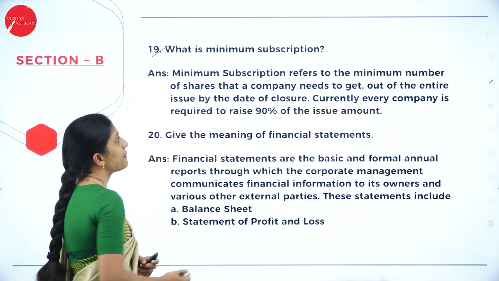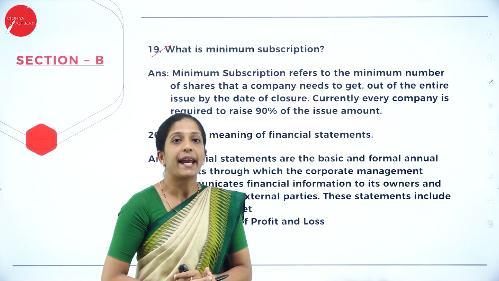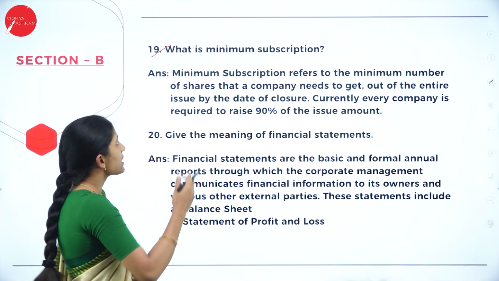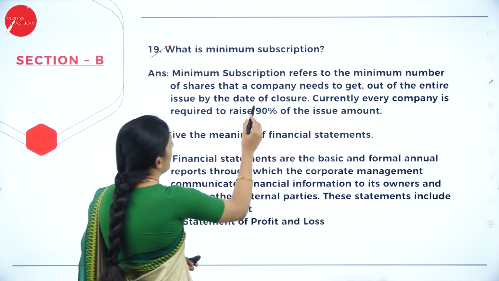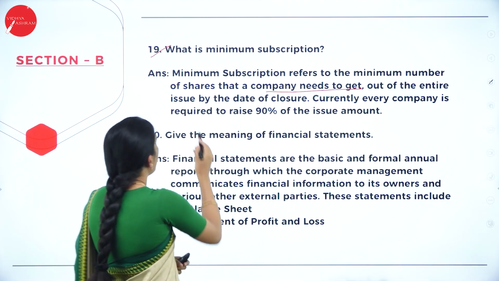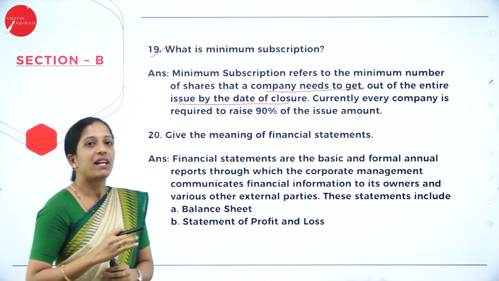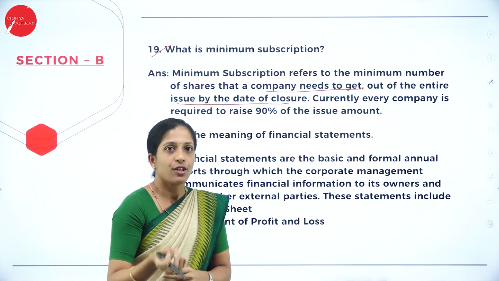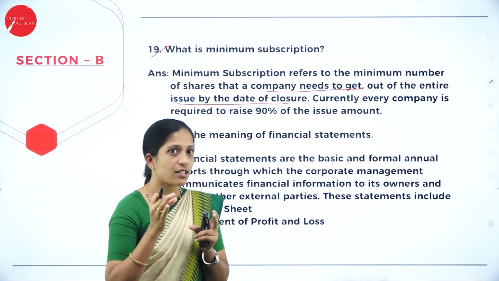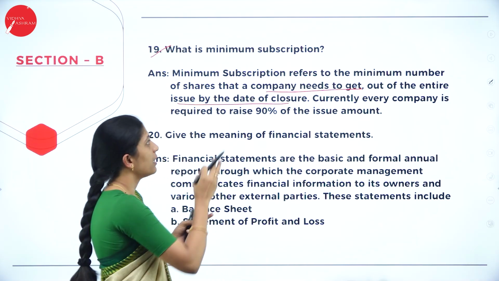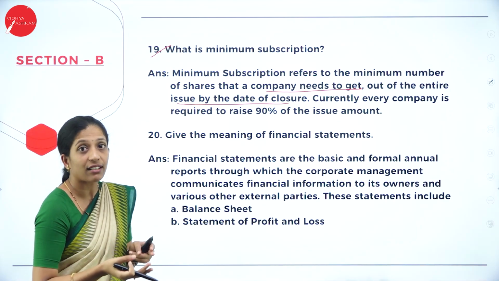Next is, what is minimum subscription? This question comes under the chapter Accounting for Share Capital. So what is minimum subscription? It refers to the minimum number of shares that a company needs to get out of the entire issue by the date of closure. When a company issues shares to the public, there is a minimum limit that has to be purchased by the public. So that is known as what? Minimum subscription. It is the minimum number of shares that a company needs to get from the public.